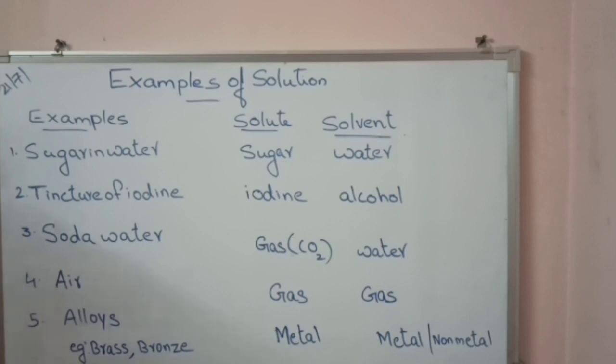So here solute is metal and solvent is metal or non-metal. Examples are brass, bronze, etc. You are familiar with this bronze medal. It is a mixture of zinc and copper. So both are metals. Clear?